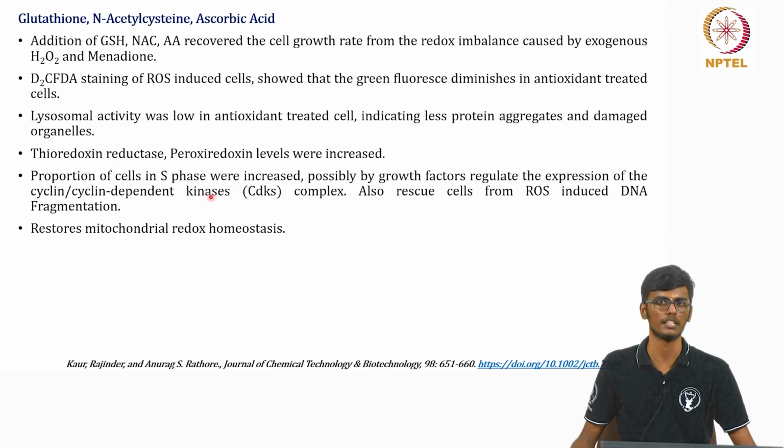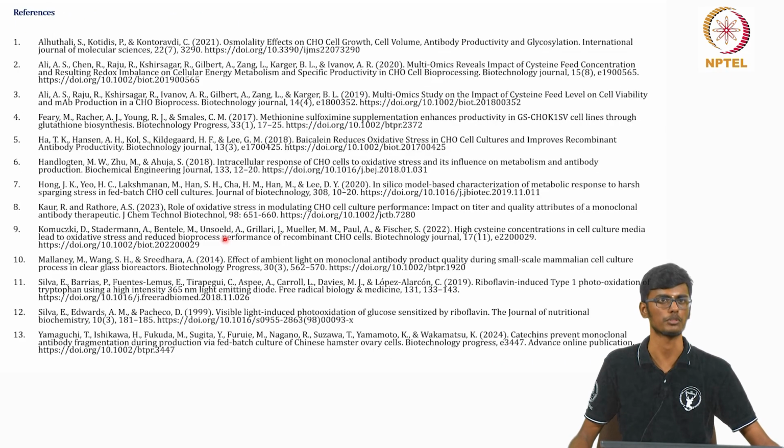And they found that the cell cycle inhibitors like CDKs are increased in this case. Thereby the cell growth is inhibited, whereas the production is increased. Basically leads to productivity. So basically the mitochondrial redox homeostasis is being restored. So these are the references.